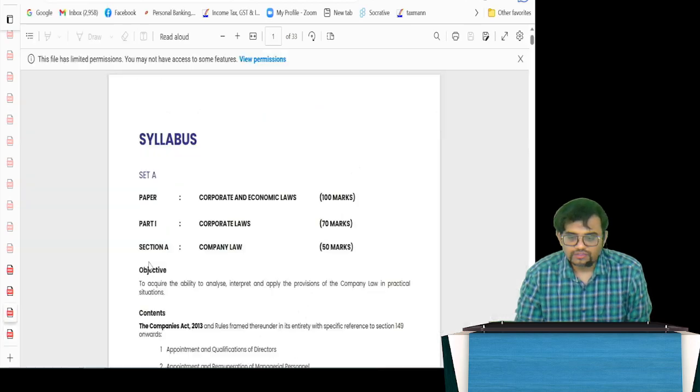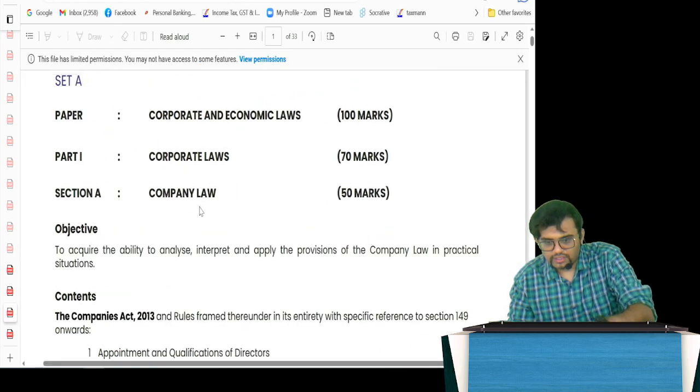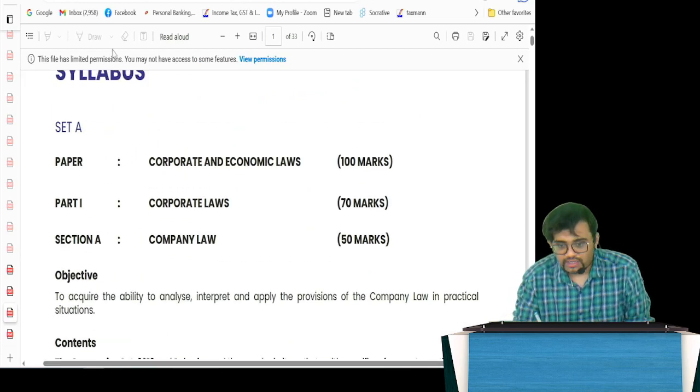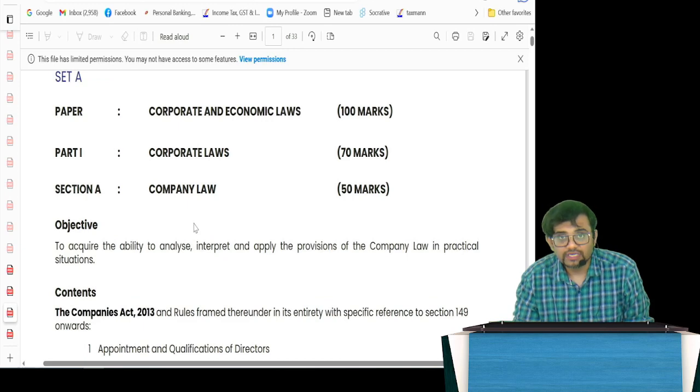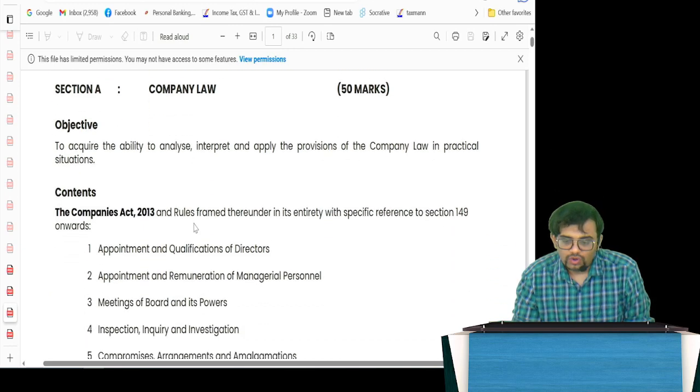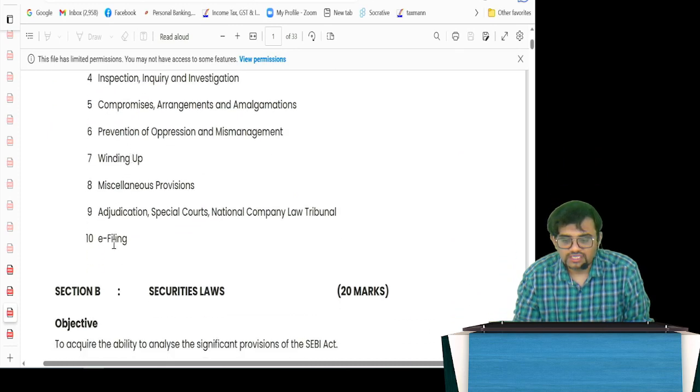So if you see the self-paced online module in corporate and economic law, which is compulsory, part A is 70 marks of corporate law, in which section A, that is company law alone, has 50 marks. So all that was there in CA Final, my dear friends, the existing CA Final paper 4 has been shifted to this with an extra chapter of e-filing.